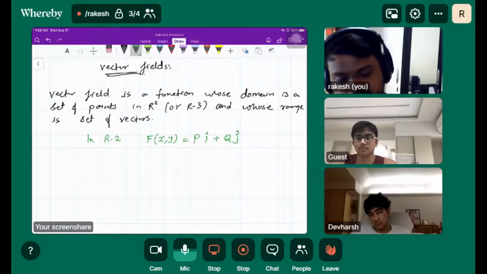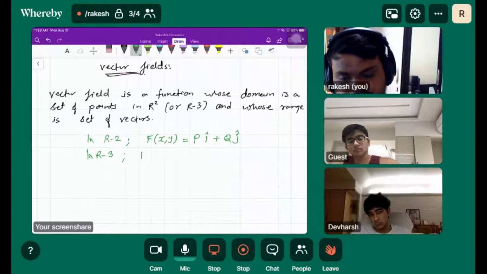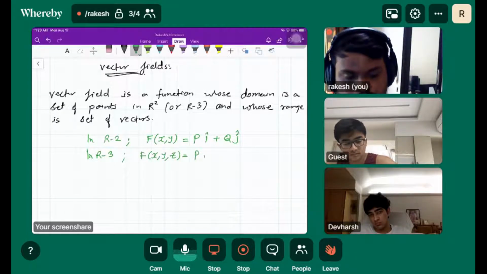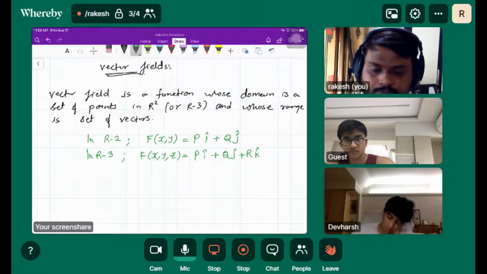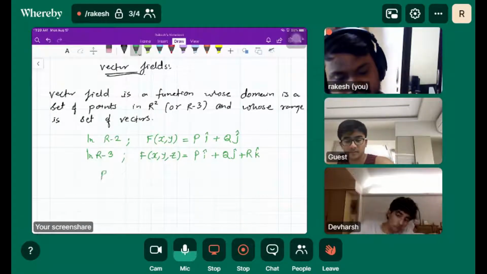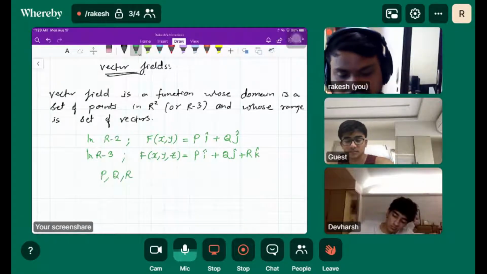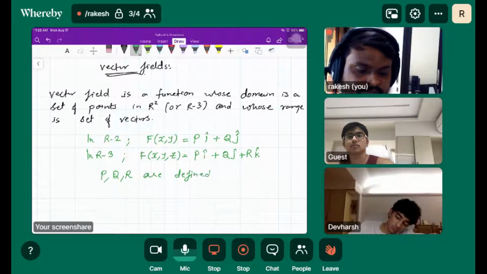Now in R3, F of x comma y comma z is equal to P i plus Q j plus R k, where P, Q, R are defined functions.